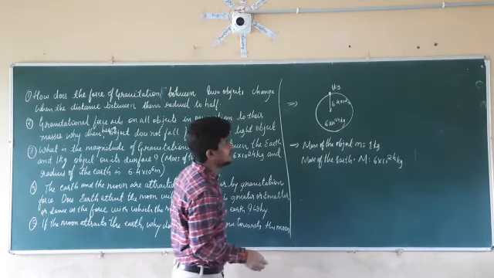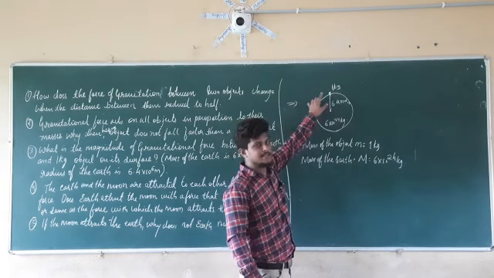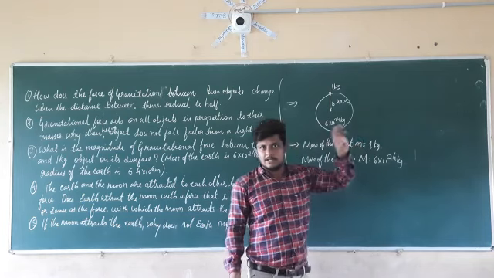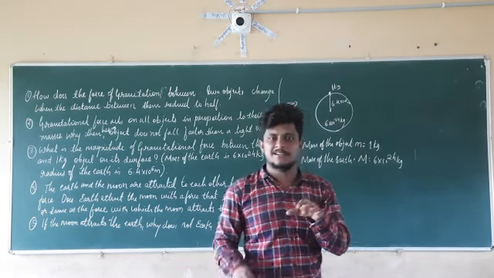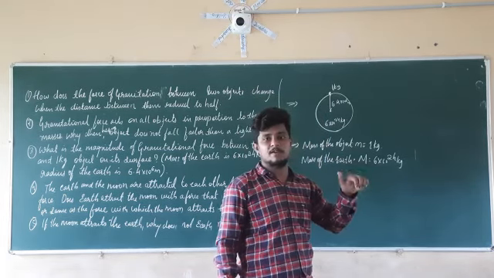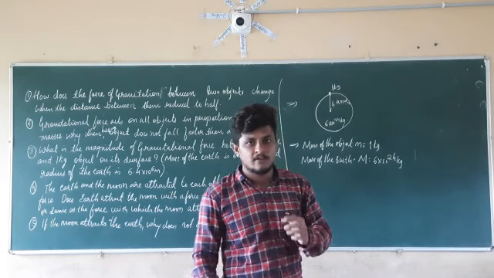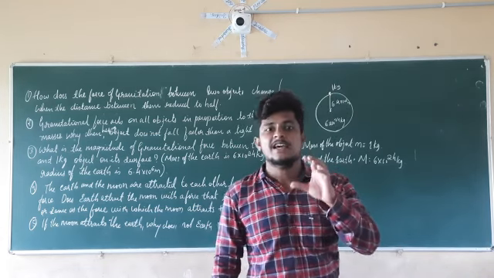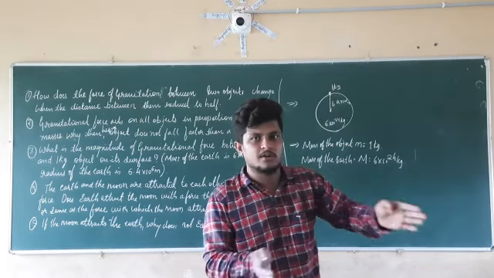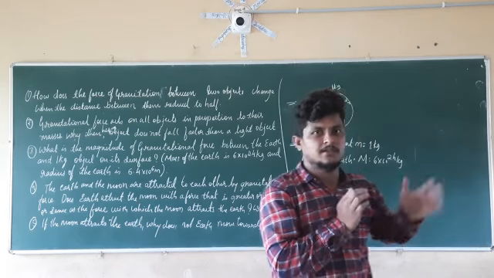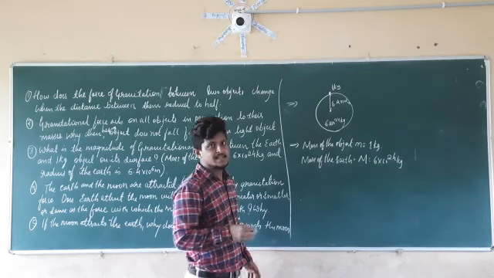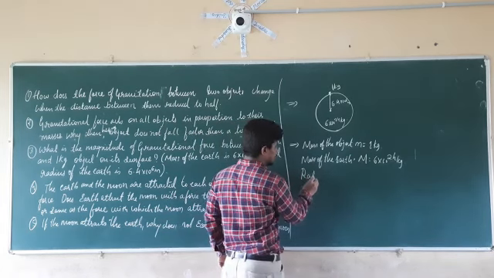Then what are they given? They are given the distance between the object and the center of the earth. I told you while calculating the mass in the previous class, if the object is nearer to the surface of the earth, we are going to take the distance between the earth's surface and the object as negligible. For that reason, directly we are taking that as the radius of the earth. So whatever the distance between the object and the earth is, it is equal to the radius of the earth only.